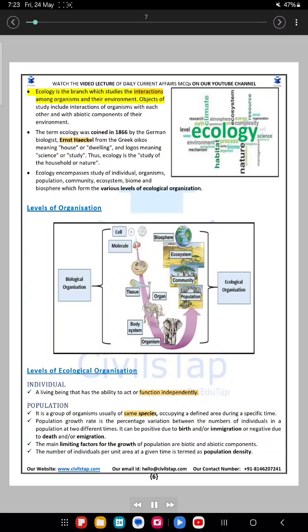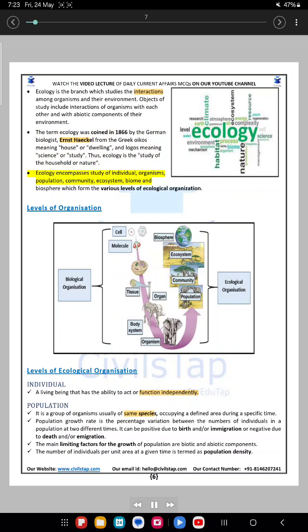Ecology. Ecology is the branch which studies the interactions among organisms and their environment. Objects of study include interactions of organisms with each other and with the abiotic components of their environment. The term ecology was coined in 1866 by the German biologist Ernst Haeckel from the Greek oikos, meaning house or dwelling, and logos, meaning science or study. Thus, ecology is the study of the household of nature.